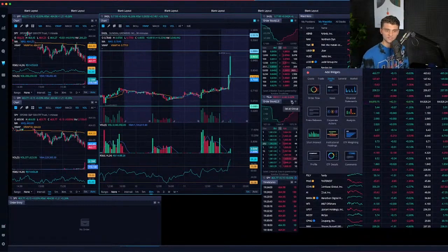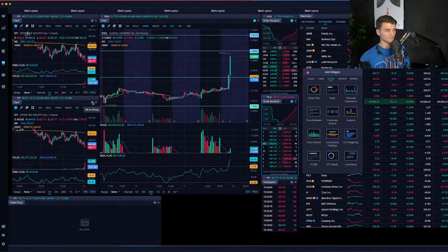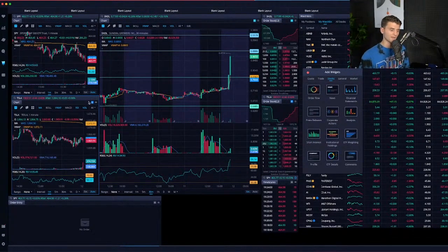What I'll do is I'll group the second name, set as a group, put it as 2, and then I'll have this chart set up as 2. I usually don't look at level 2 on more than one stock at a time, but that can be a really nice thing so that you can have your level 2 and your chart sync together. So that is my Webull setup. Again, it is what works for me, and that is really what's important when it comes to trading, finding something that fits your style of trading the best.